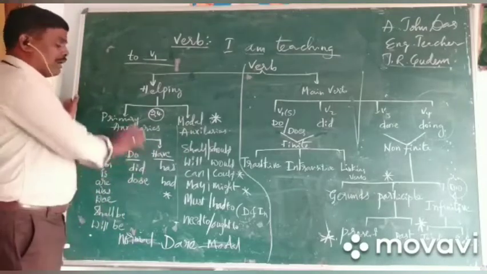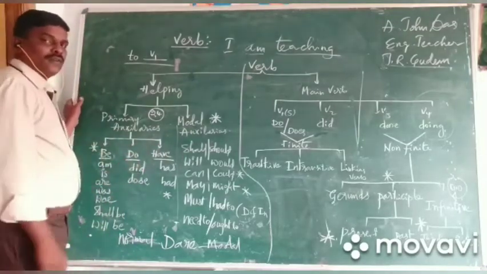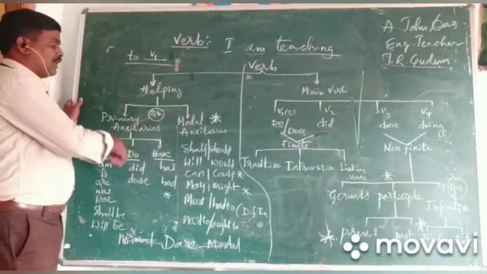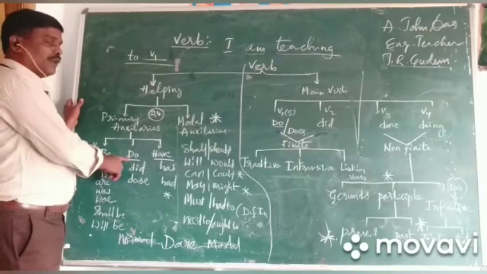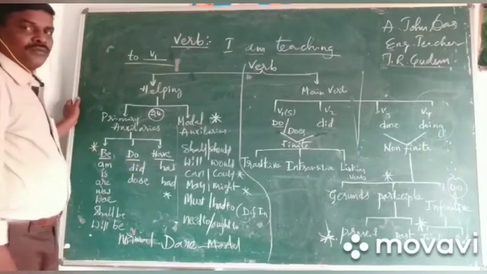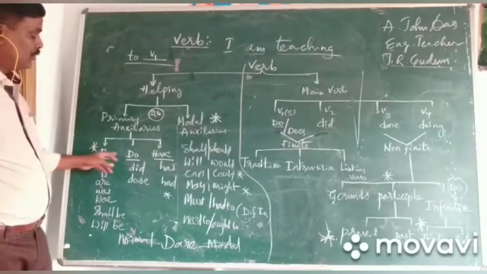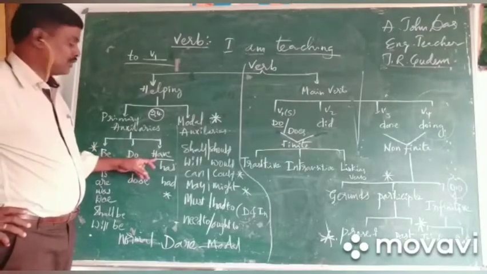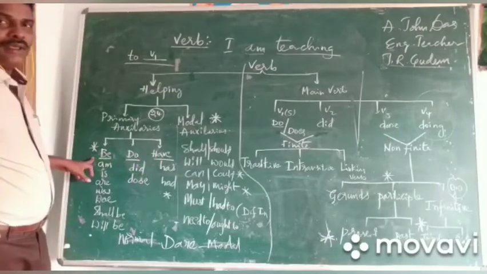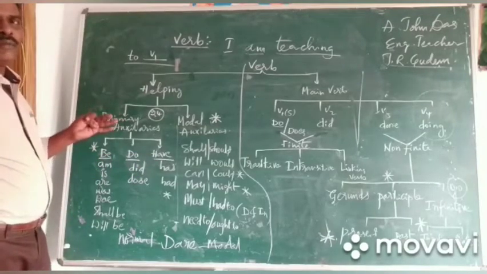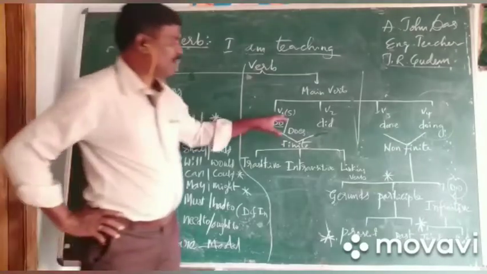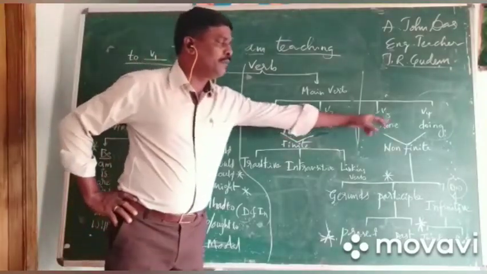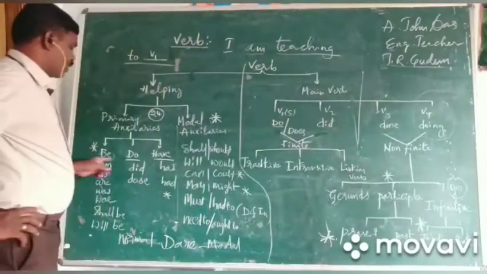These primary auxiliaries are together: be forms, do forms, and have forms. If you see in the be forms, being is among the forms of the verb. Be, being. Okay.